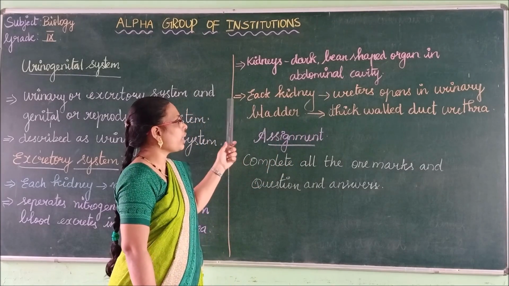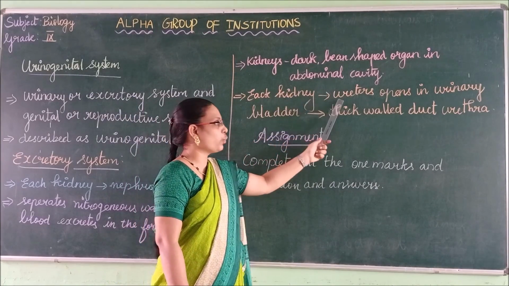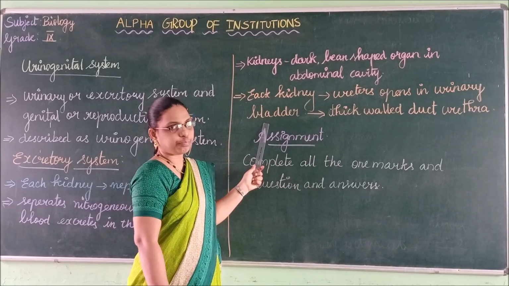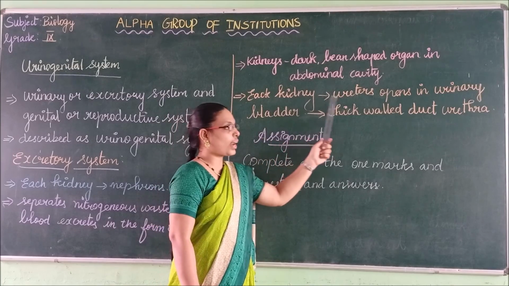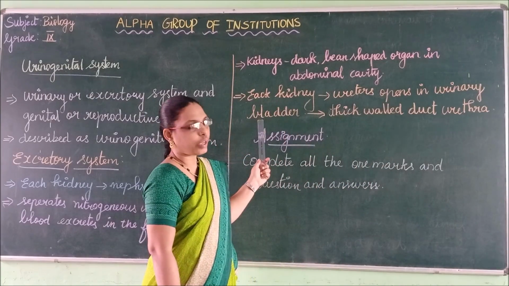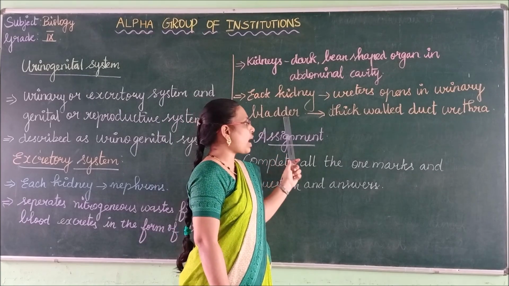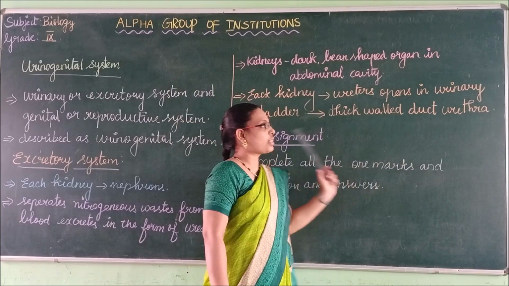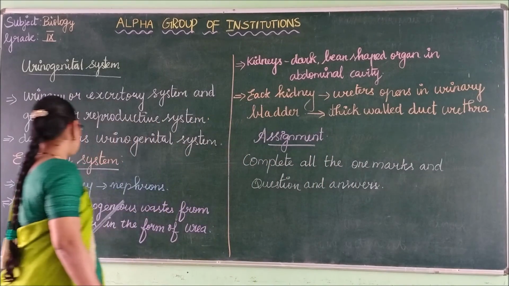Okay. Then from each kidney arises a ureter, which opens into the urinary bladder, which has a thick walled common duct called the urethra. Okay. That's all about the excretory system.